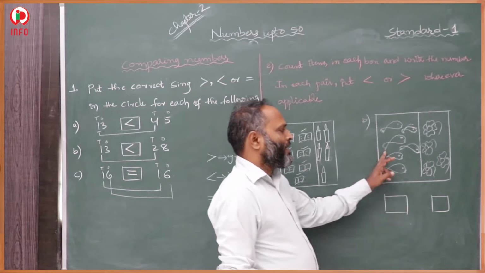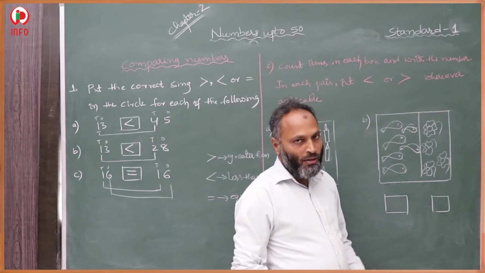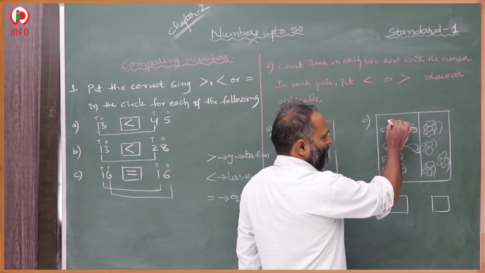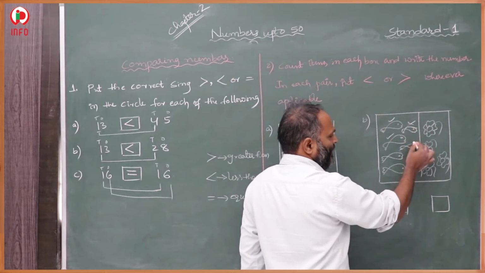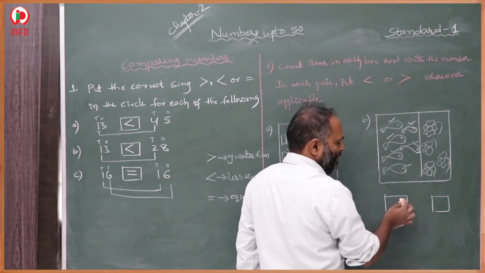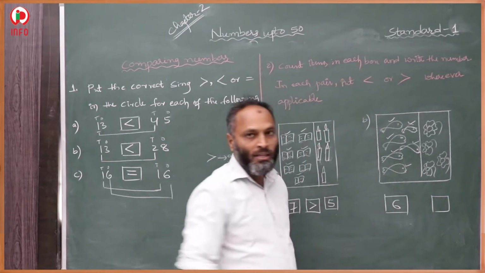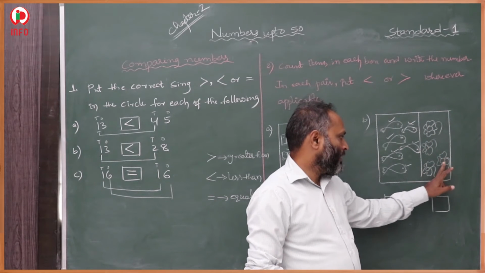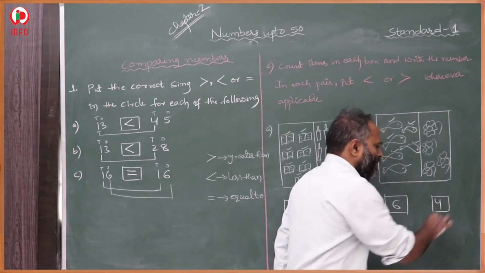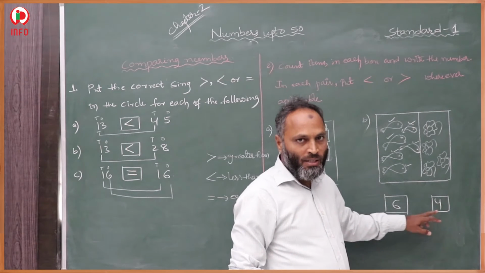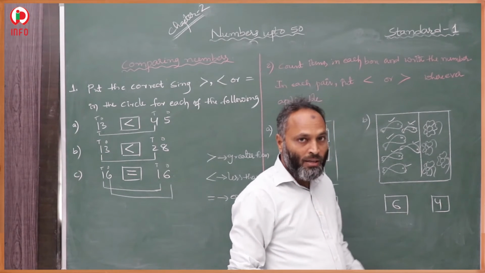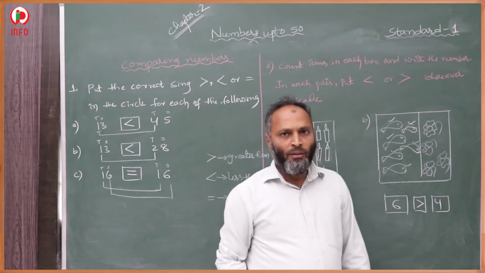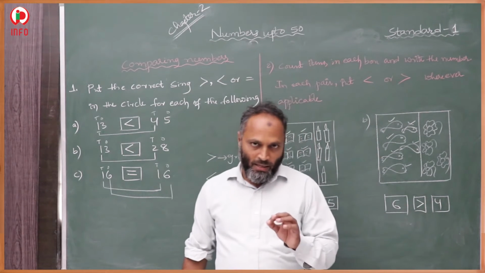Then here, fishes and flowers are given. First we have to count how many fishes were there and how many flowers were there. First the number of fishes: 1, 2, 3, 4, 5 and 6. 6 fishes were there. Then how many flowers? 1, 2, 3, 4. 4 flowers. 6 fishes and 4 flowers. It means 6 is a bigger number. 6 is greater than 4.